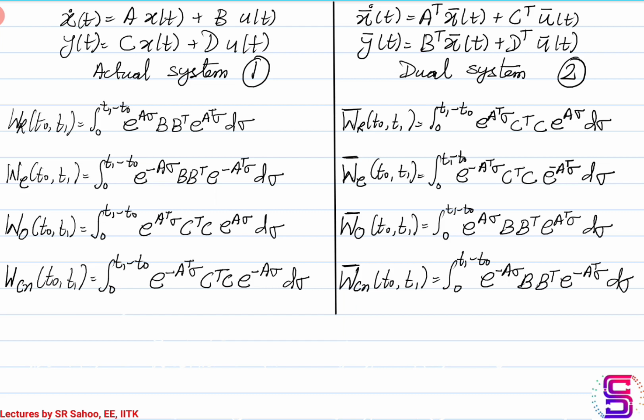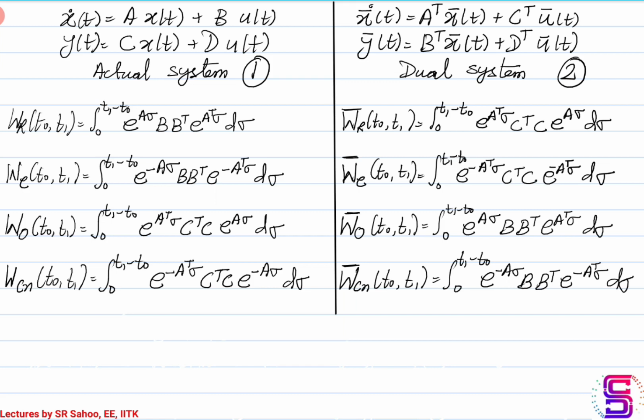Now observe one thing. If you look at the expressions for the Gramians for system 1 and system 2 and compare them, what you would see is the reachability Gramian for system 1 is exactly the same as the observability Gramian for the dual system 2.